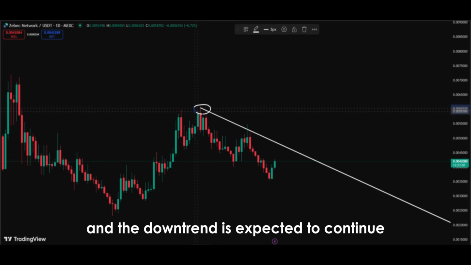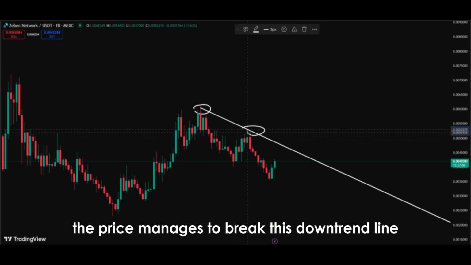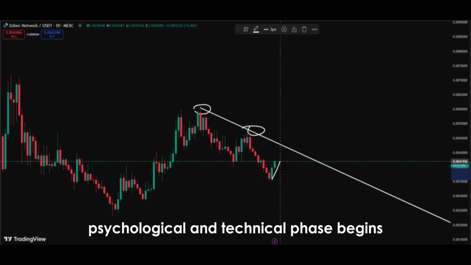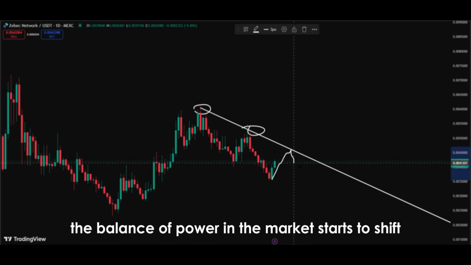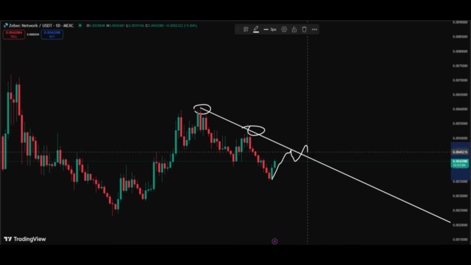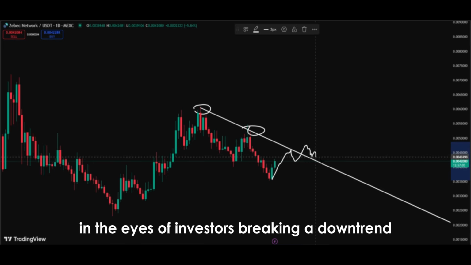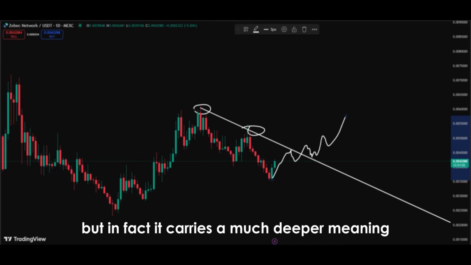is expected to continue. However, if at some point the price manages to break this downtrend line, that is the moment when a different psychological and technical phase begins. Because once the trend is broken, the balance of power in the market starts to shift. This change becomes a signal of a new move in the eyes of investors. Breaking a downtrend may look like simply moving above a line, but in fact, it carries a much deeper meaning.